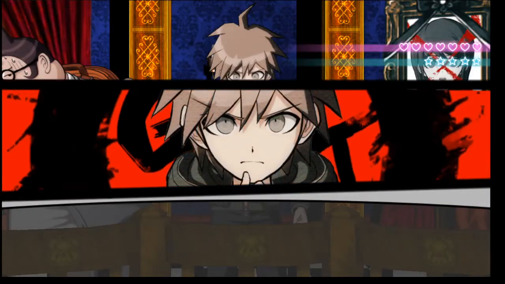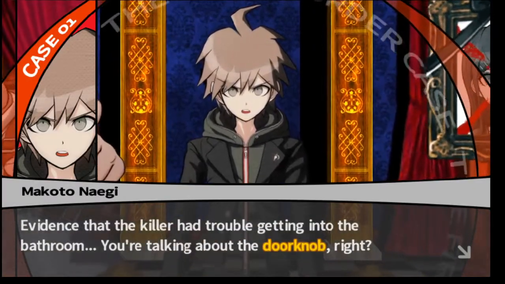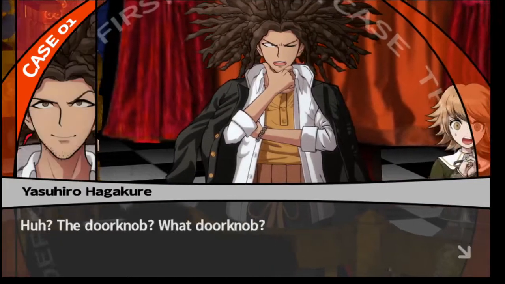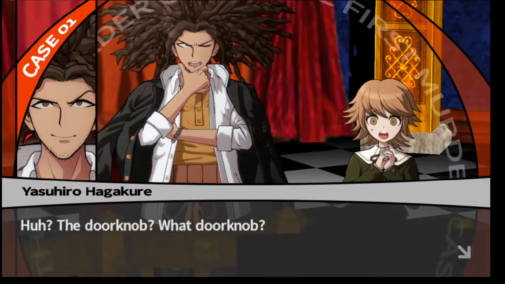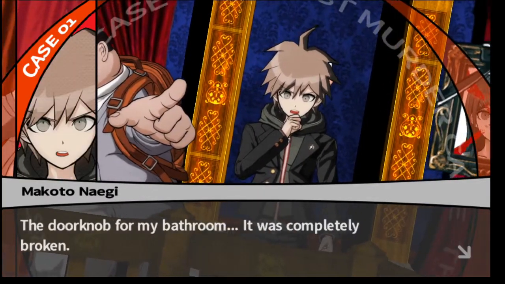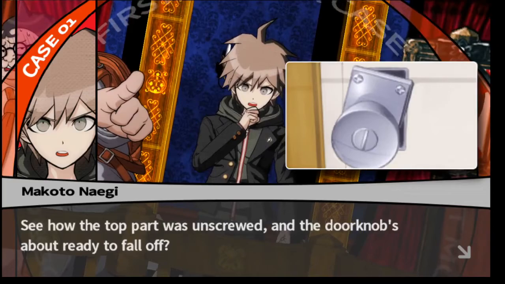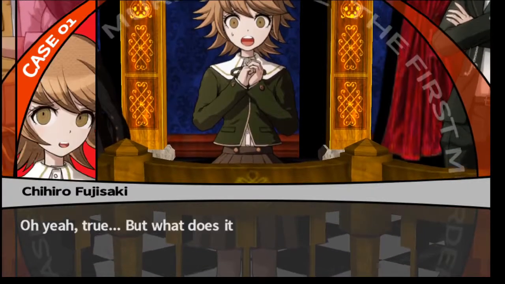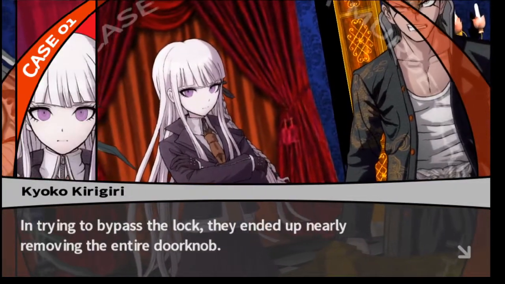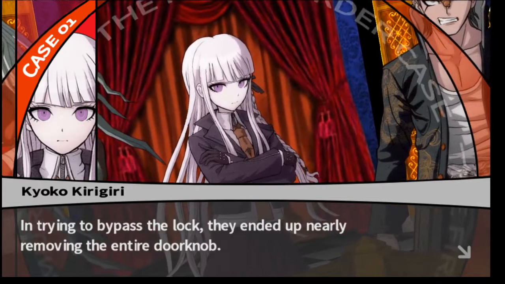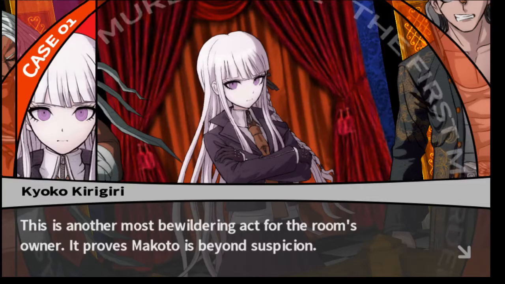I got it! Evidence that the killer had trouble getting into the bathroom. You're talking about the doorknob, right? Huh? The doorknob? What doorknob? Makoto know about this. Yeah. The doorknob for my bathroom. It was completely broken. See how the top part was unscrewed? And the doorknob's about ready to fall off? Oh yeah, true. But what does it mean? In trying to bypass the lock, they ended up nearly removing the entire doorknob. This is another most bewildering act for the room's owner. It proves Makoto is beyond suspicion.